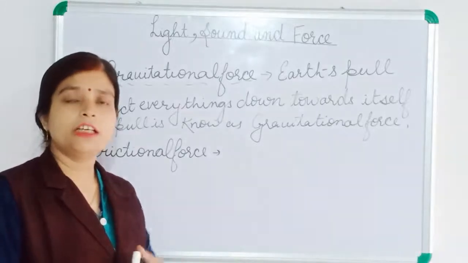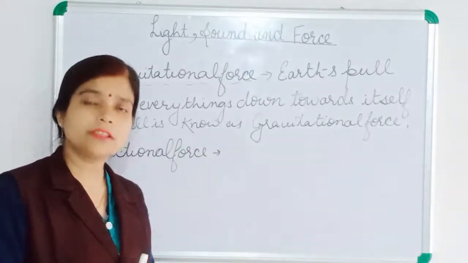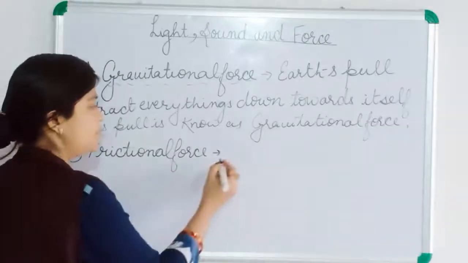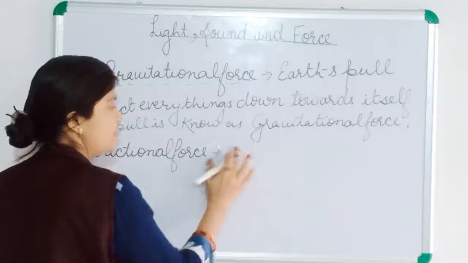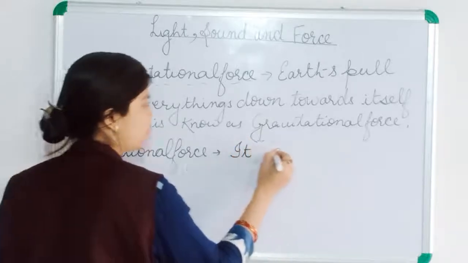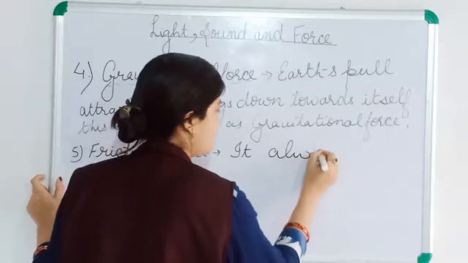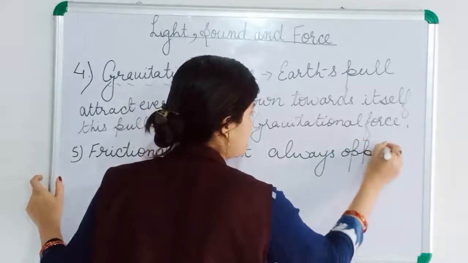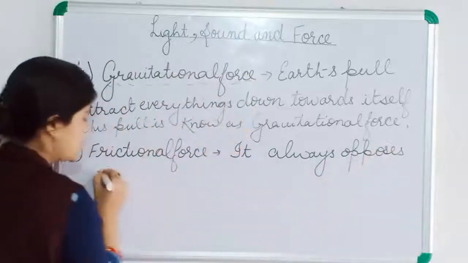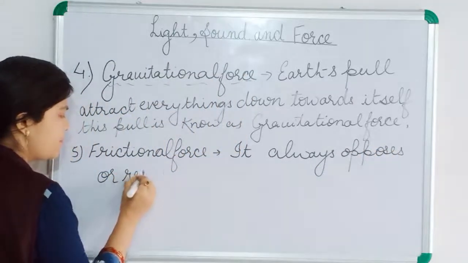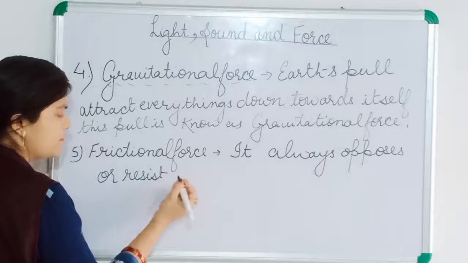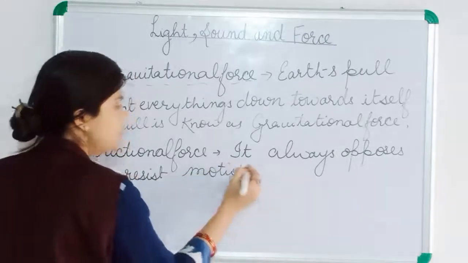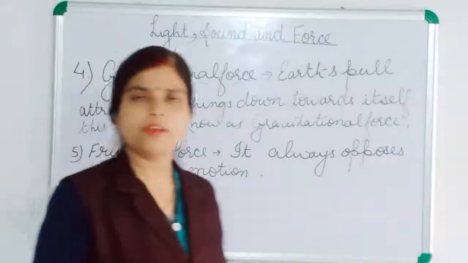It will slow down the moving object. So friction always opposes motion, or resists motion. It can slow down a fast moving object, okay?